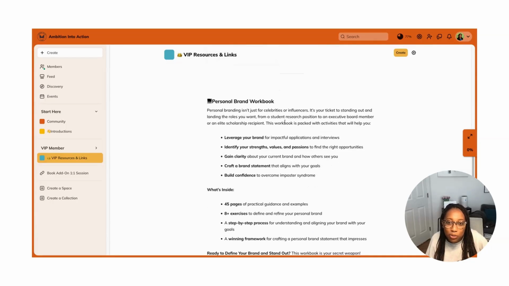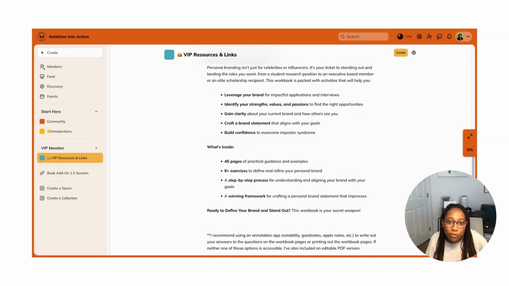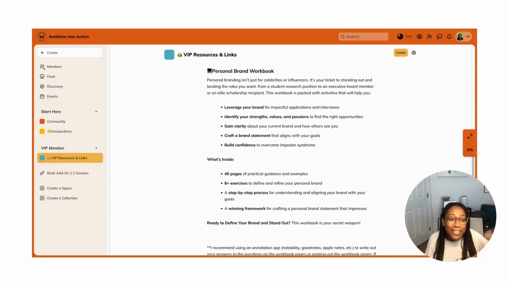And then I've got the personal brand workbook. This is really specific to those who want to start focusing on their personal brand more, looking to stand out, whether it be for an internship interview or a fellowship interview or some other opportunity. If you want to be more strategic and intentional with how you communicate about yourself, this is the workbook for you.